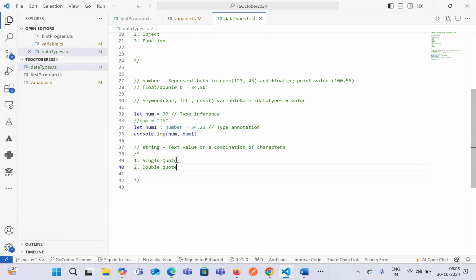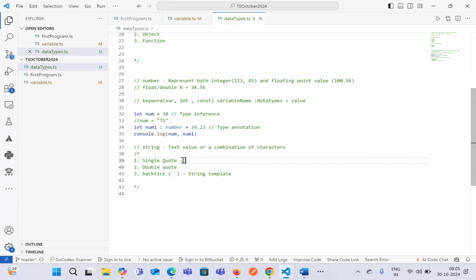And there is a third way, where we mark it inside a backtick. Backtick is also a symbol. Inside a backtick we'll also be able to write the string. This is known as a string template.